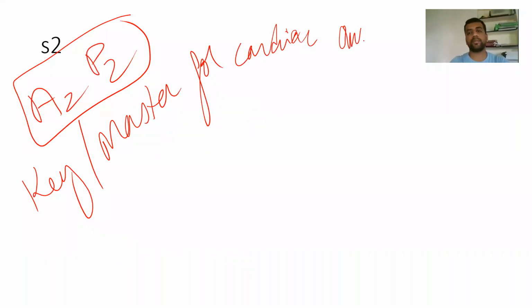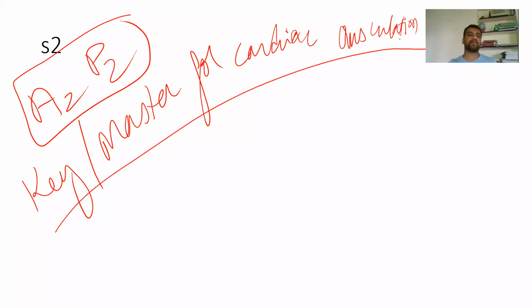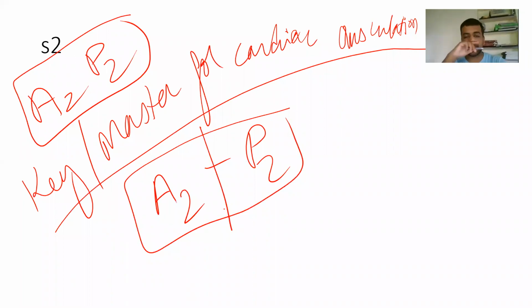So if you are able to master the S2, then you are going to master cardiology. If you are not able to master the S2, then cardiology is totally a waste. It is gone. So S2 is the most important component. A2 and P2: always aortic closes first, then pulmonary closes. So always A2 is first and then P2 is second.